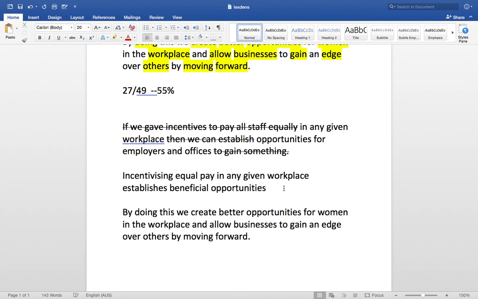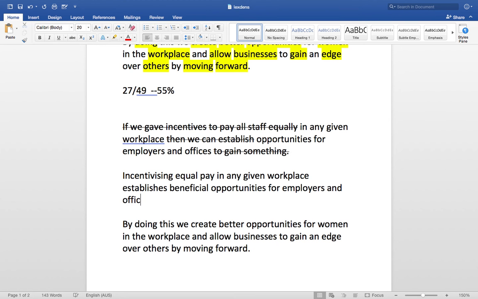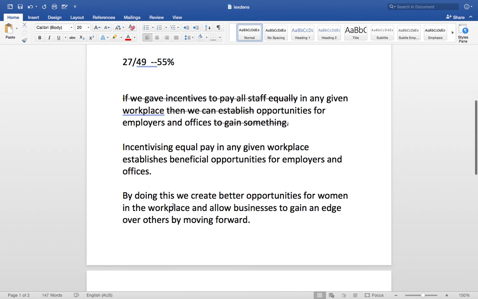Beneficial opportunities for employers and offices. So I have to check now, is this saying the same thing as my original sentence? If we gave incentives to pay all staff equally in any given workplace, then we can establish opportunities for employers and offices to gain something. Incentivizing equal pay in any given workplace establishes beneficial opportunities for employers and offices. Yeah, the same meaning is there.